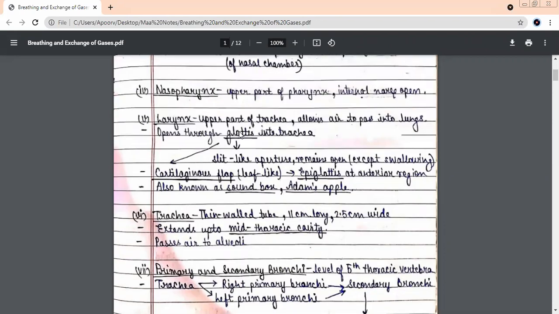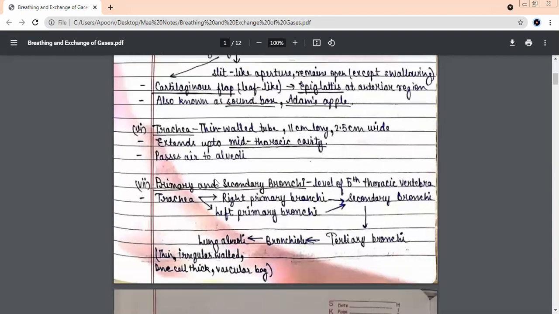Now you know about the glottis. If you see the structure, it is something like a leaf. It's a flap, a lid. When needed, it will close, and when needed, it will open. So it's a flap made up of cartilage. Why do you think it is not made up of bone? Because it can easily open and close. Exactly. Bones are very rigid, and cartilage is very soft and flexible.